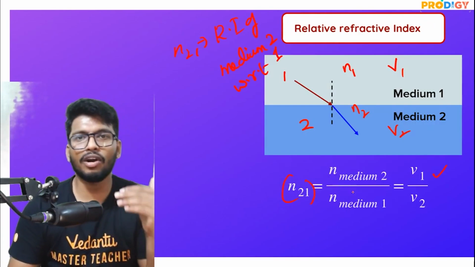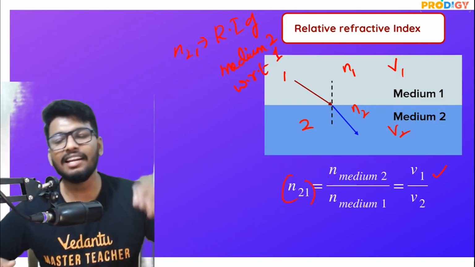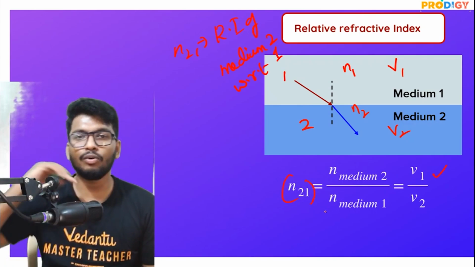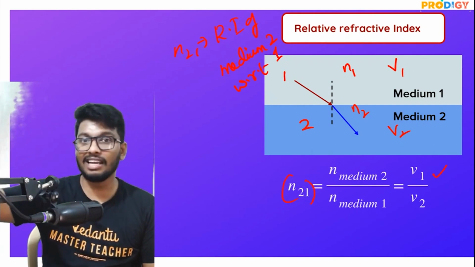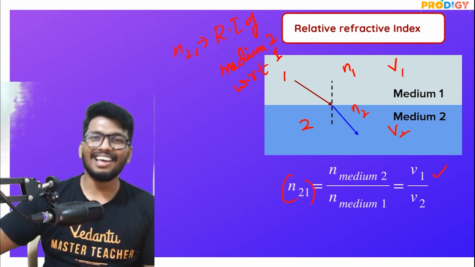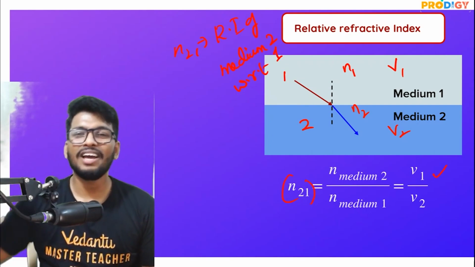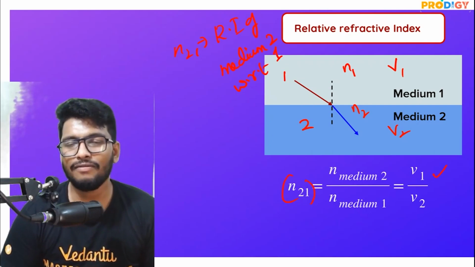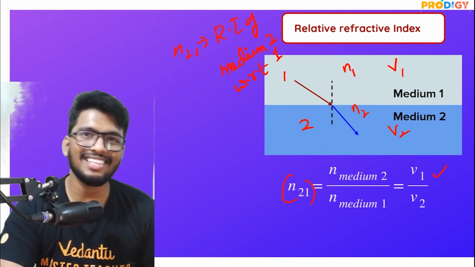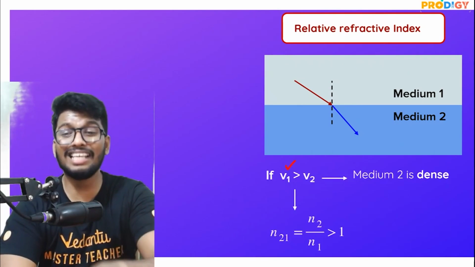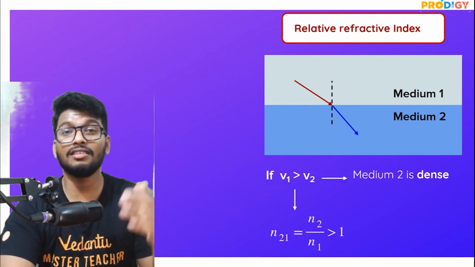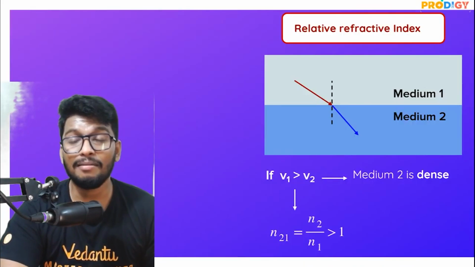So for example, if I want to find out the refractive index of the second medium with respect to the first one, then N21 is equal to the refractive index in the second medium divided by the refractive index in the first medium. And also, if the refractive index is not given, you can find it by finding the velocity of light. So the velocity of light in the first medium divided by the velocity of light in the second medium. You can take a screenshot of this. Please do remember it. Super duper important. You might be expected to answer these in your examinations as well.